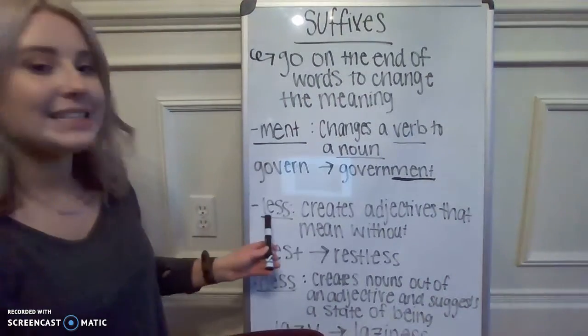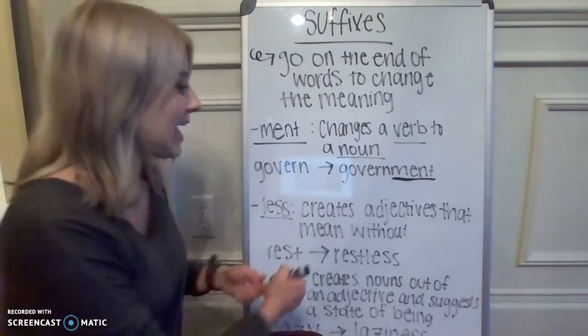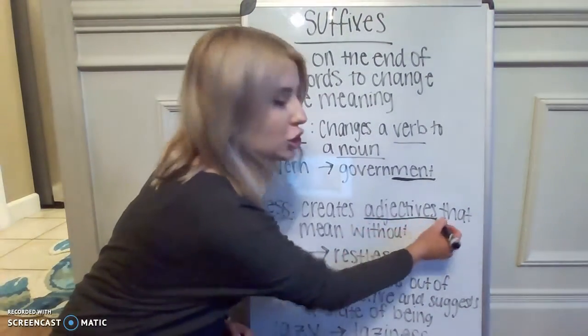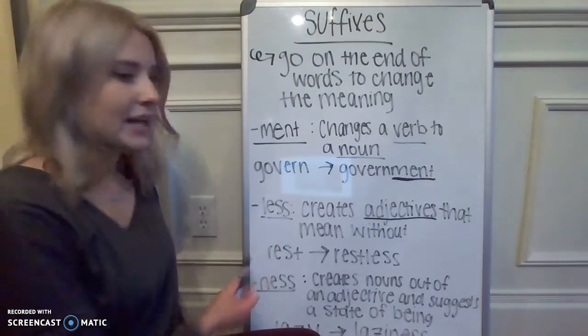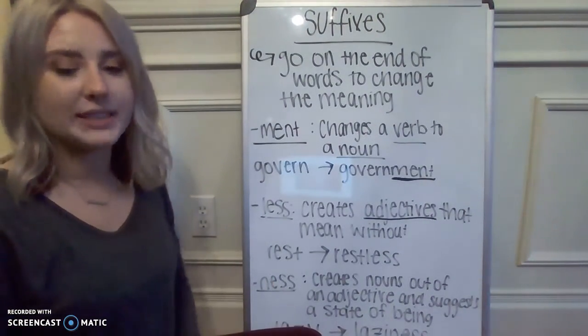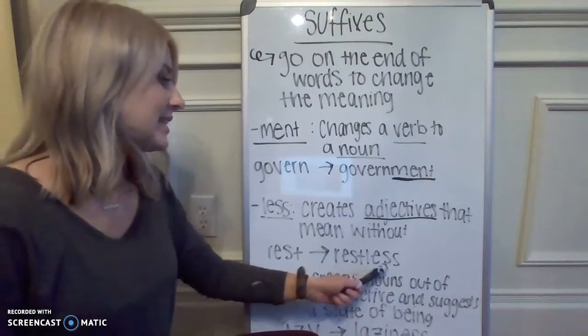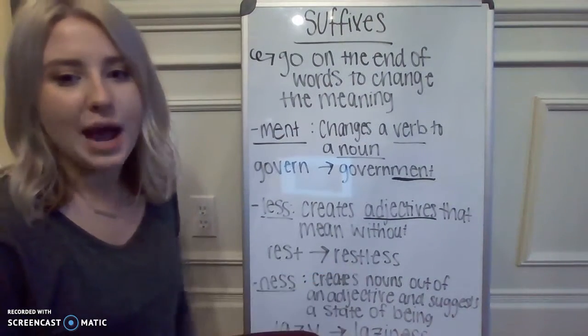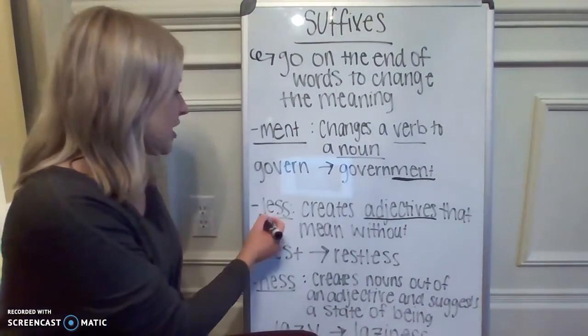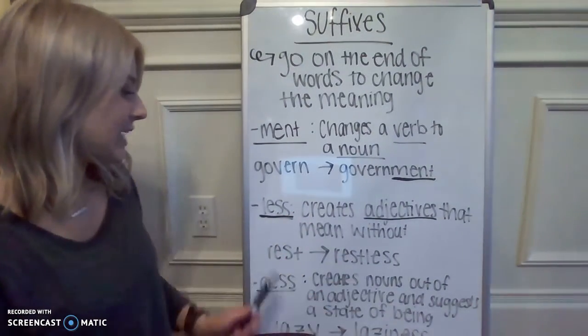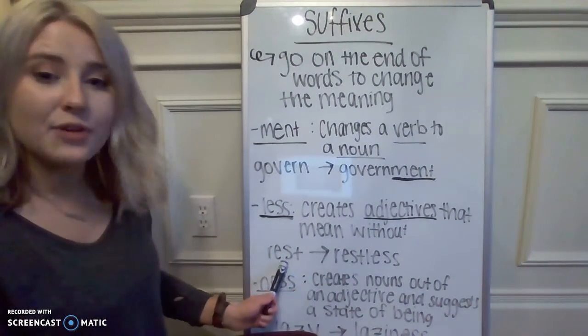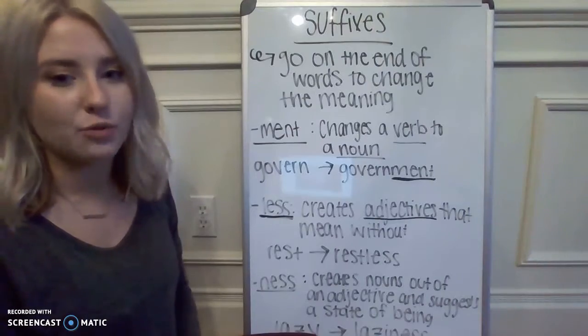Our next suffix is less, and less creates adjectives, and adjectives describe something that mean without. So if I had rest, that means I'm ready to go, I was able to sleep. But if I was restless, it means I am without rest. So the suffix less creates adjectives that mean without. For example, rest means I had rest, and restless means I am without rest.